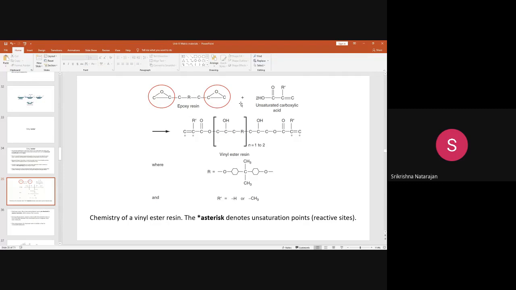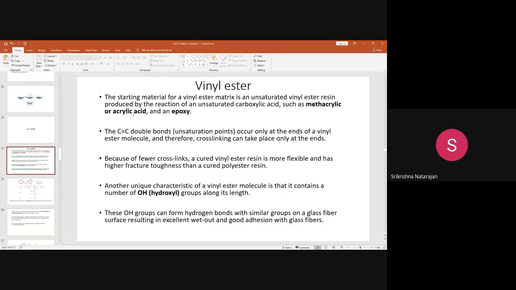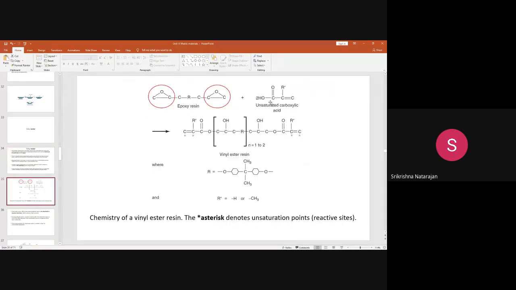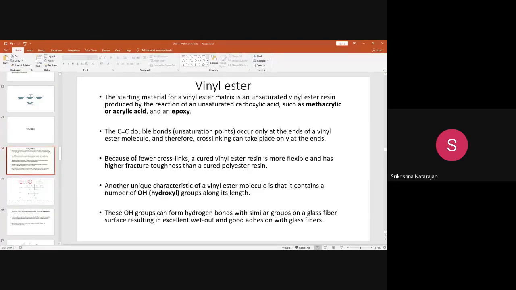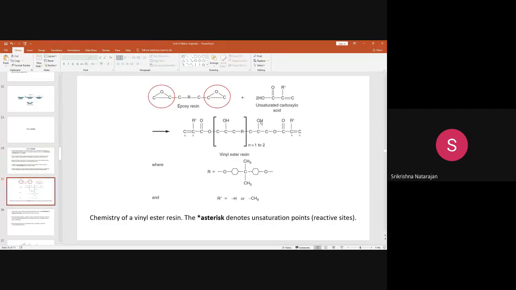It is going to react with the carboxylic acid, which can be methacrylic acid or it can be acrylic acid. Okay, so these two things will react, and it will result in the formation of a vinyl ester resin. This vinyl ester, as I have told you, contains the C double bond C at the ends of the vinyl ester molecule. This is the vinyl ester.